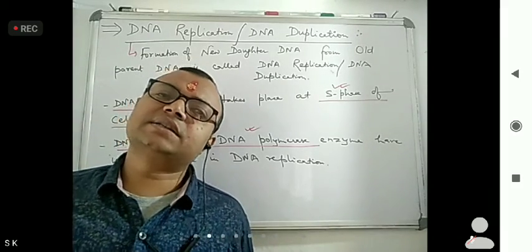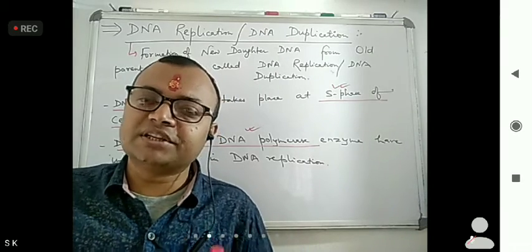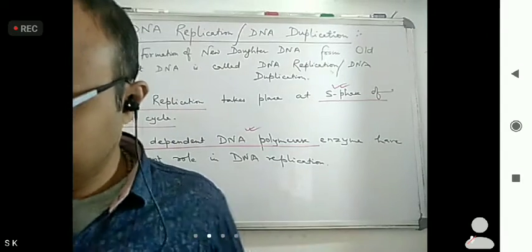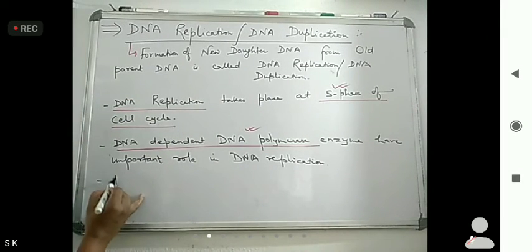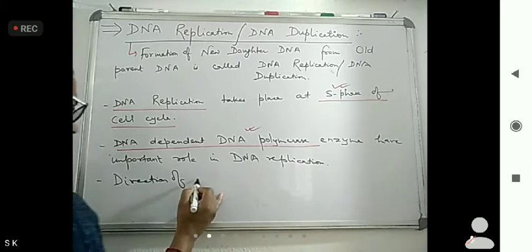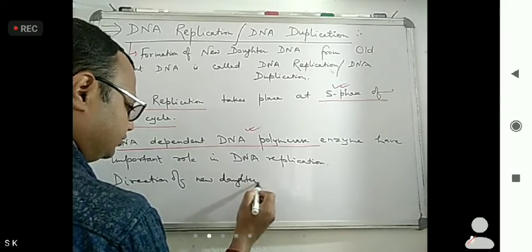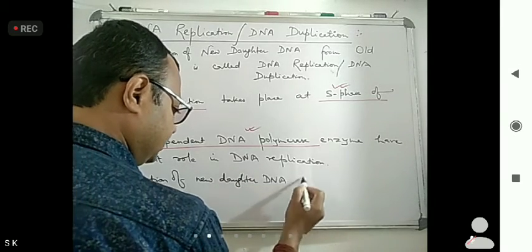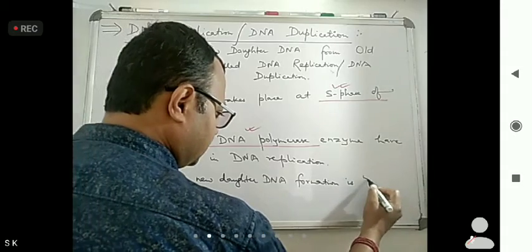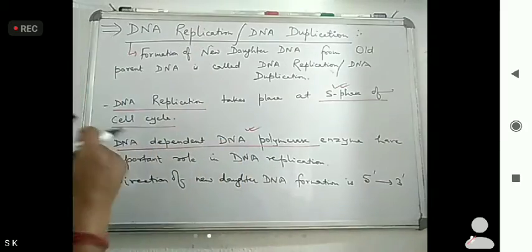Now, what is the direction of DNA replication, meaning the new daughter DNA that is forming? The direction of new daughter DNA formation is 5' to 3'.